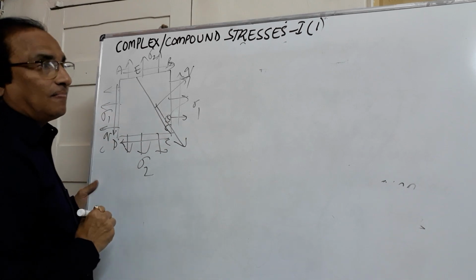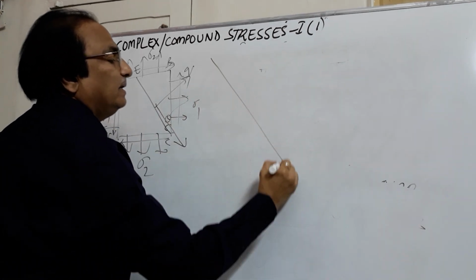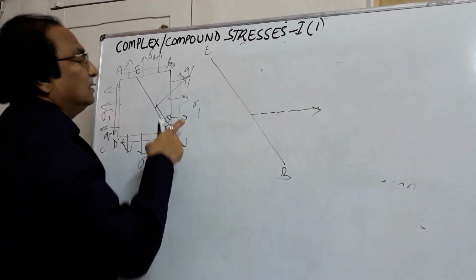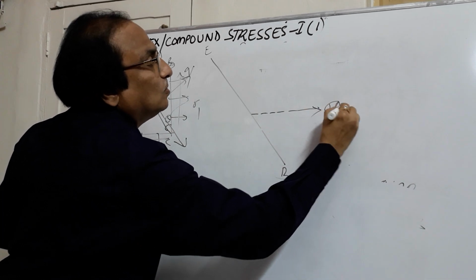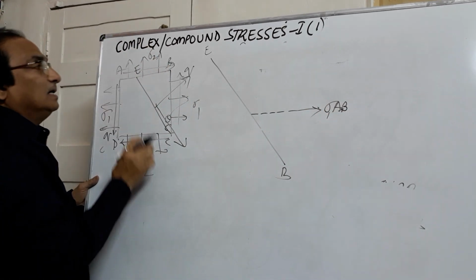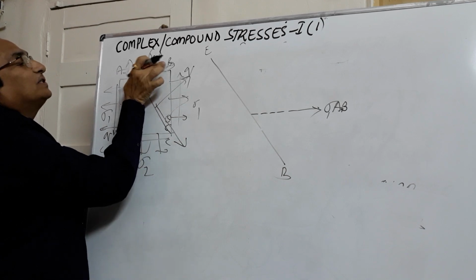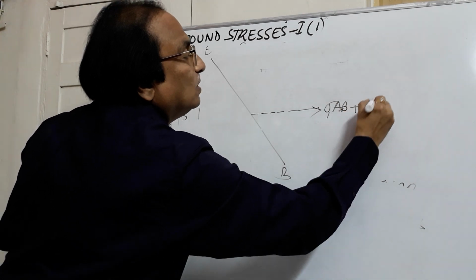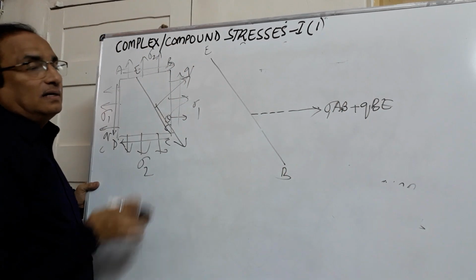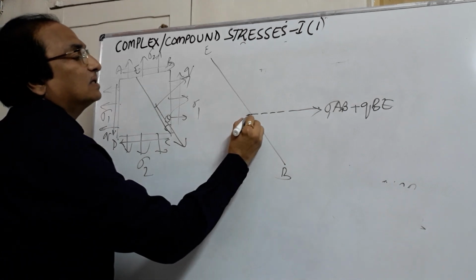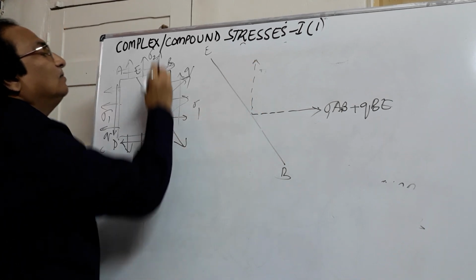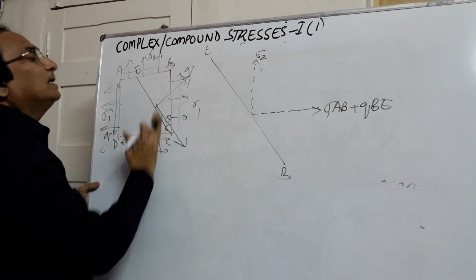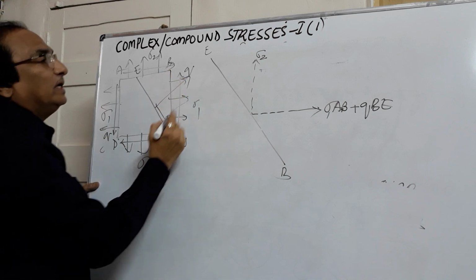an angle theta. Now here again, if I go with the BE part, let us see what are the forces acting in the x direction. This force is acting in x direction, sigma 1 into AB. Now in this direction a portion of shear is also acting, so that will be Q into BE. Now second forces is in the y direction. In the y direction you are seeing sigma 2 and shear is acting here on this plane in the upward direction. So Q into AB.